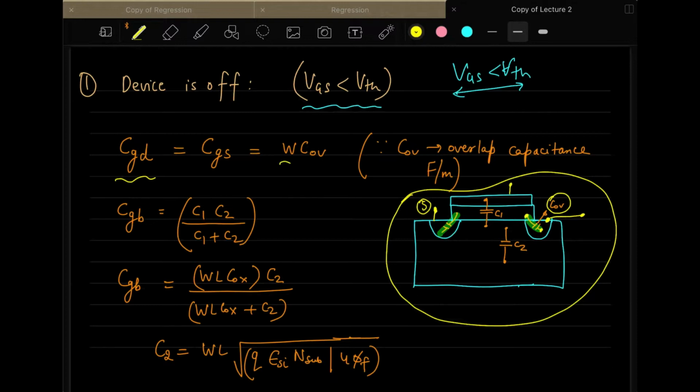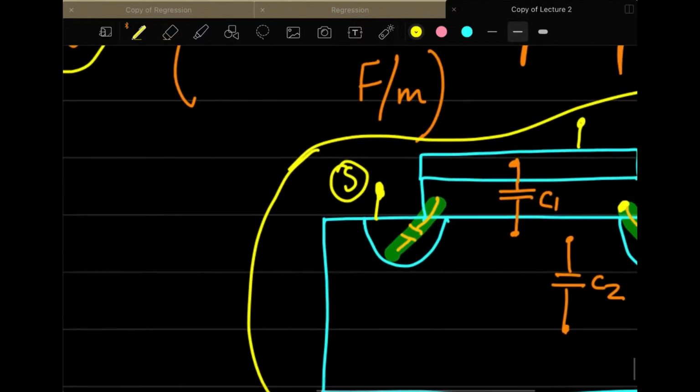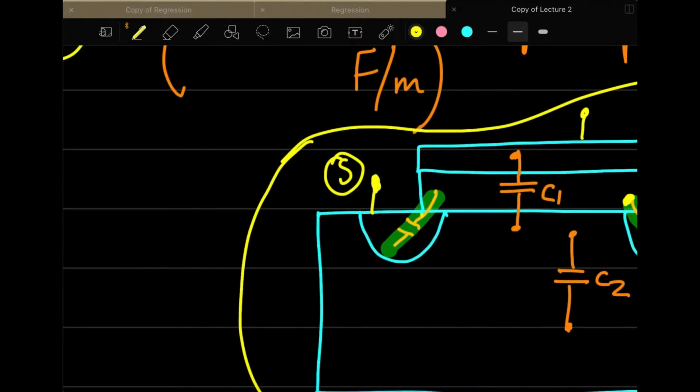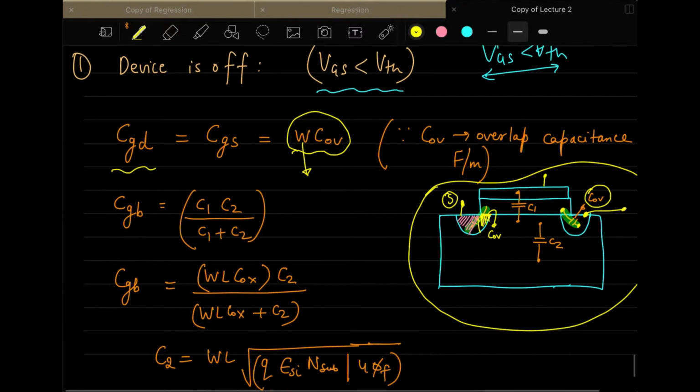The value of that is W times COV. W is the width of the transistor and COV is the overlap capacitance. Overlap capacitance means, as you can see if I zoom in, some portion of this region is overlapped with the gate, and this region is not overlapped. Whatever is overlapped, the yellow region, forms COV.